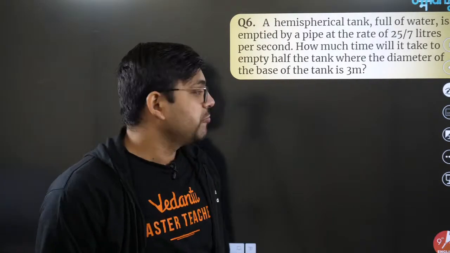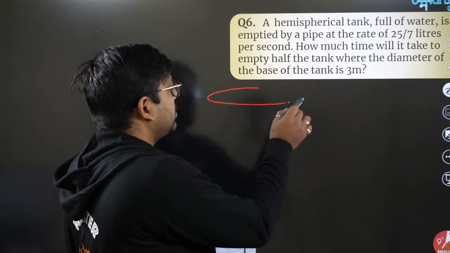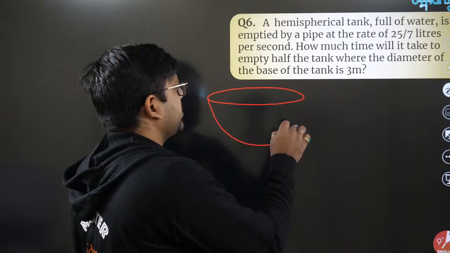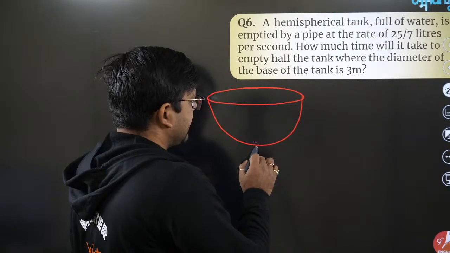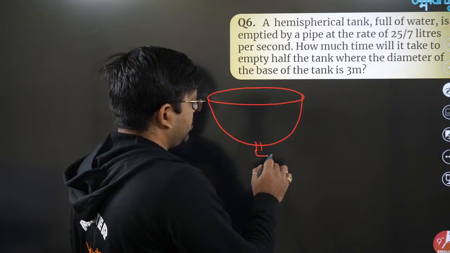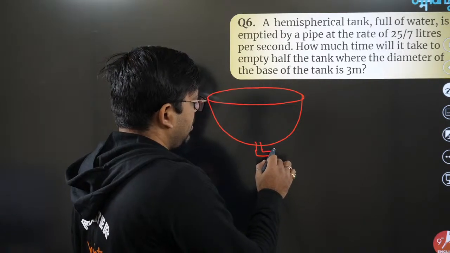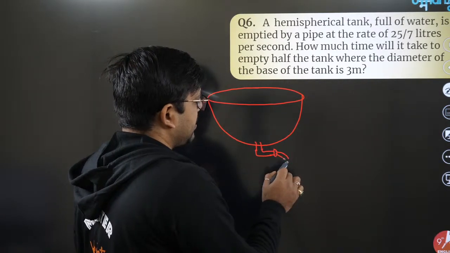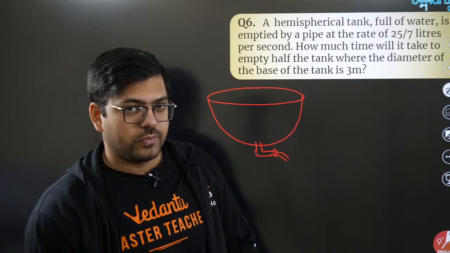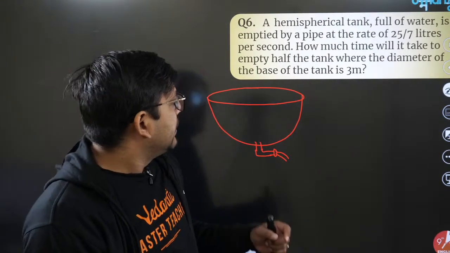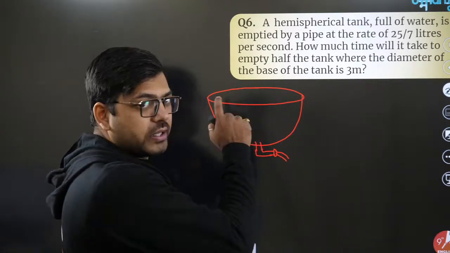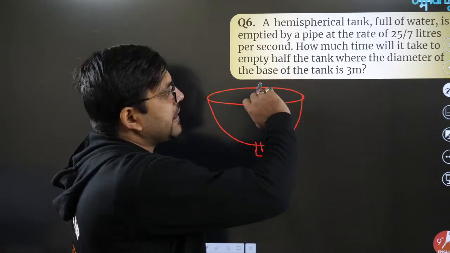The question says that we have a hemispherical tank like this, and someone has attached a pipe to it. This pipe is going like this, and from here water is coming out. In the starting, this hemispherical tank is full.